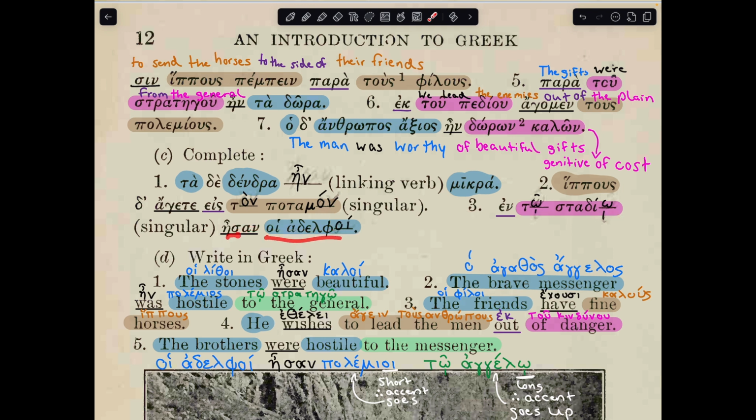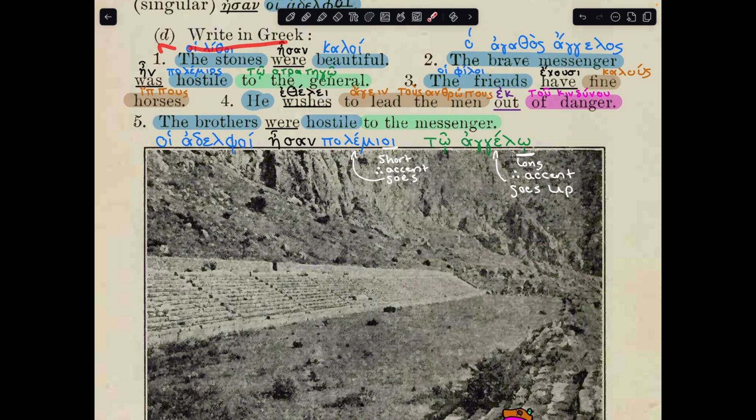3. En toi stadioi esan hoi adelpoi. The boys were in, you know, en is going to take a dative, toi stadioi, because it's probably not going to be multiple stadiums, but one stadium. D. Write in Greek. 1. The stones were beautiful. So our subject, the stones, is going to be hoi litoi. And even though this is an inanimate object, it's still masculine with this hoi ending. So it's going to take esan instead of ein. Hoi litoi esan kaloi.